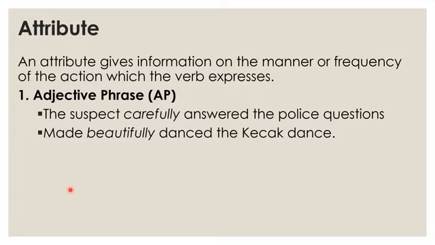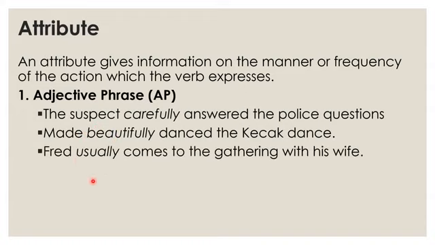Muddy is not an English word here; this is a Balinese name. Beautifully is an attribute. Another example, "Fred usually comes to the gathering with his wife." This is about the frequency of Fred coming to the gathering with his wife.